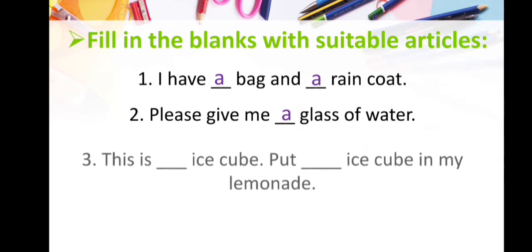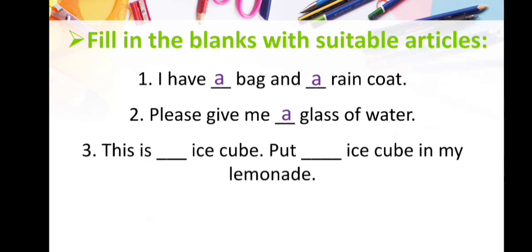The next sentence is this is dash ice cube. Put dash ice cube in my lemonade. Here in the first blank you can see the word ice and this word starts with vowel sound. So here we will use an article and in the next blank we are talking about the same ice cube which we have talked about in our first sentence. So here we will use the article.